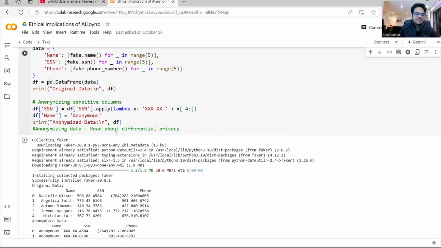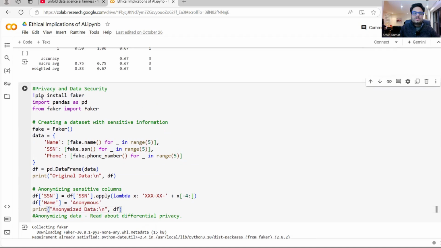What you can do, one example here, is anonymizing data. So what I'm doing is I'm simply saying the first 5 characters, make those XX. If that happens, the SSN number will not be identifiable information and that data can be used for different purposes. So anonymizing data is one example, but you should also read about something known as differential privacy, and there are more things to do in this area. So this is another scenario where AI ethical consideration will come into the picture.